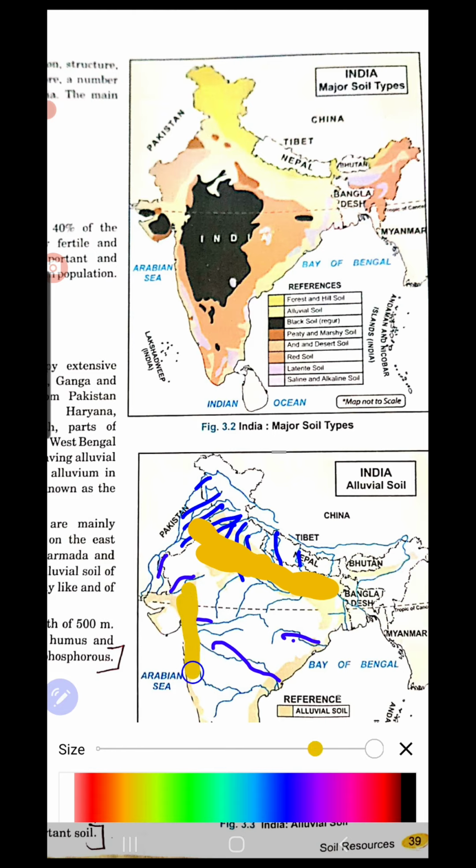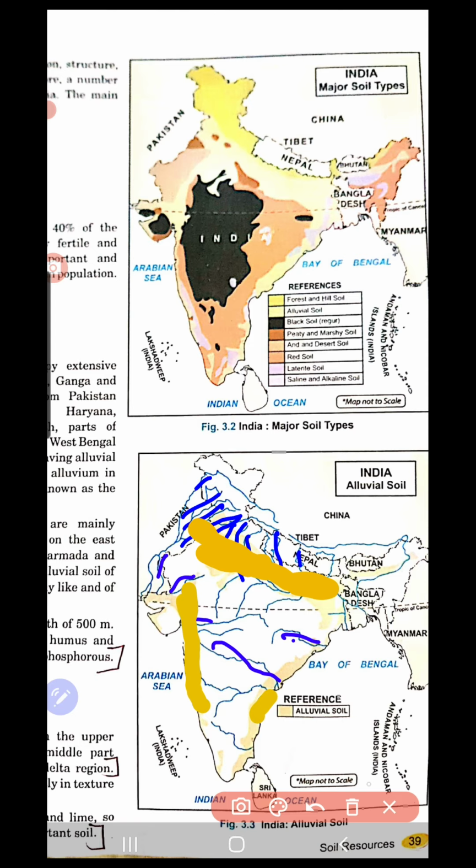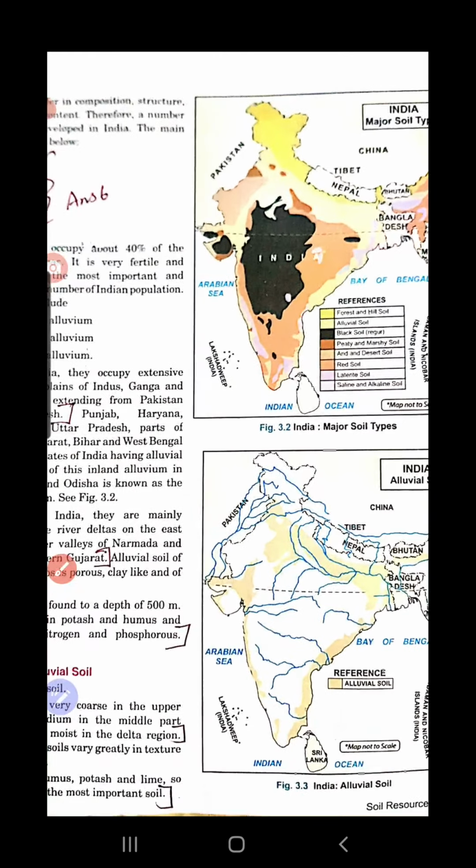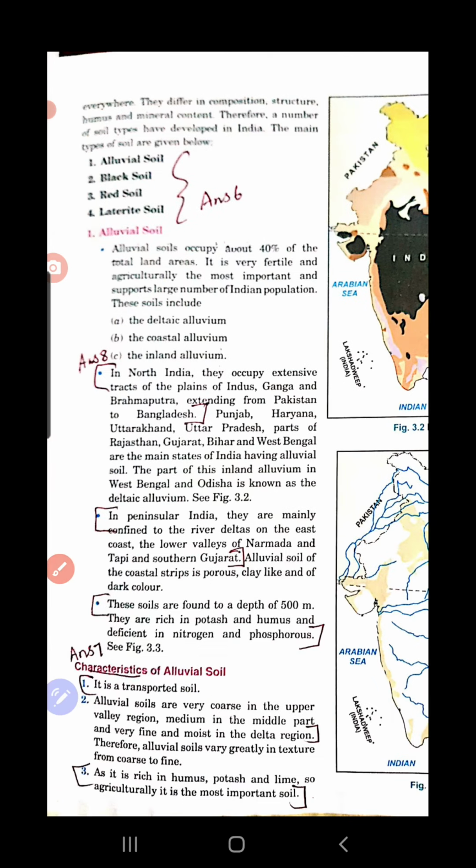So this is how it is transported from the mountainous region. They have traveled a long distance and got deposited in this region. That is why we call alluvial soil a transported soil. Clear for you? So this is what transported soil is.